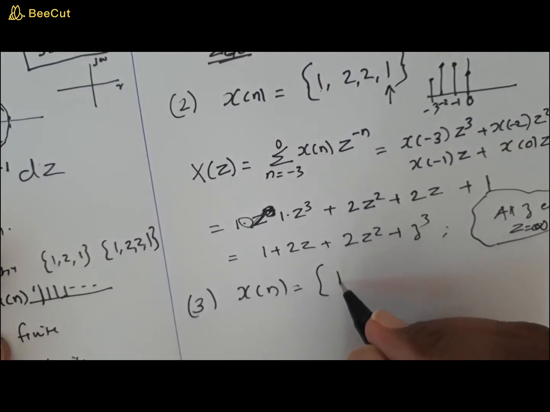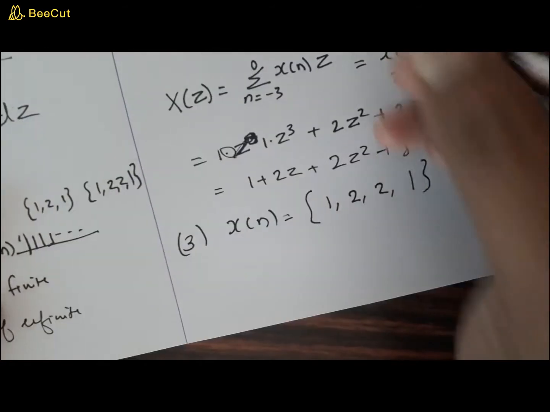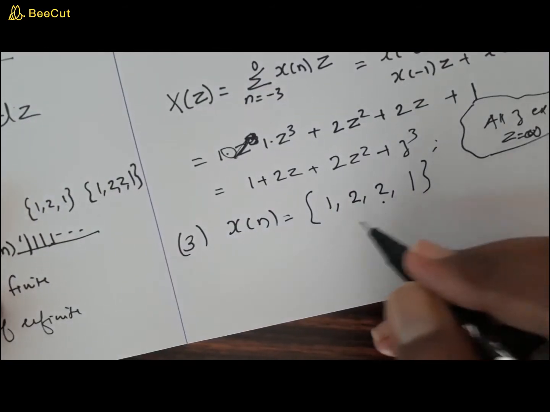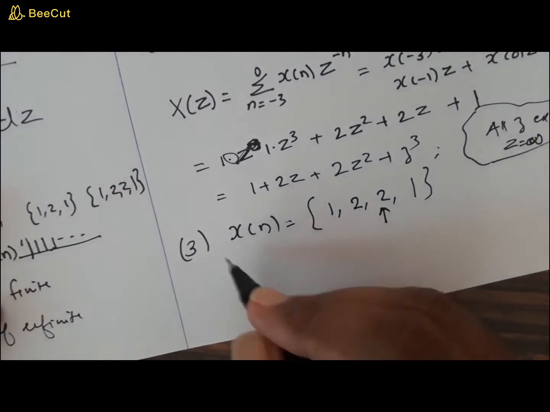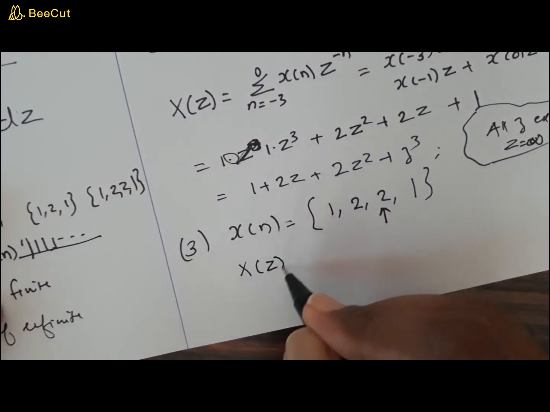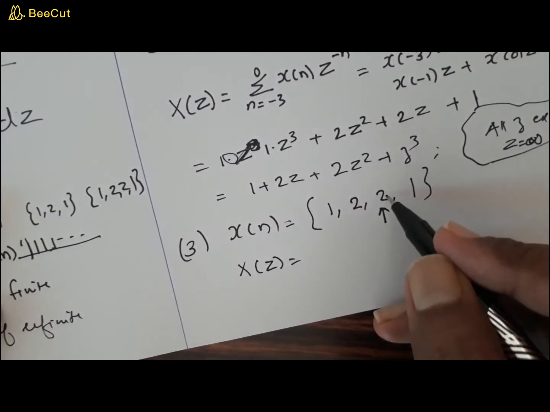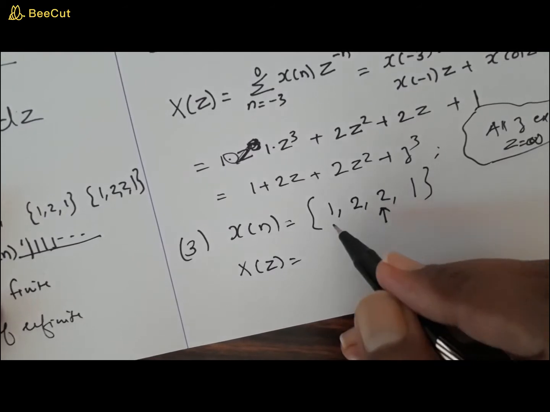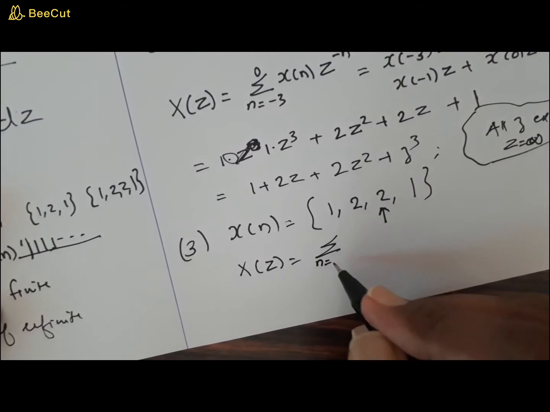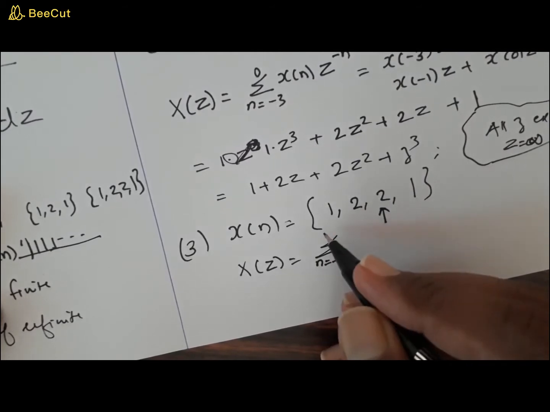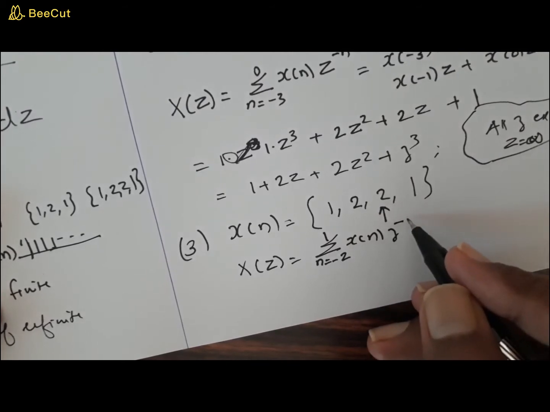Then say another example, 1 2 2 1, same samples, same question, but the arrow is just underneath this. So when you write this x of z, if the arrow is under this, this is the 0th sample, this is the first sample, minus 1th and minus 2th sample. So you can have the sum from minus 2 to 1 of x of n z raised to minus n.